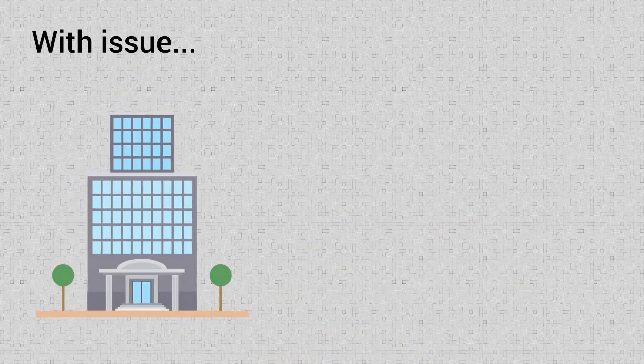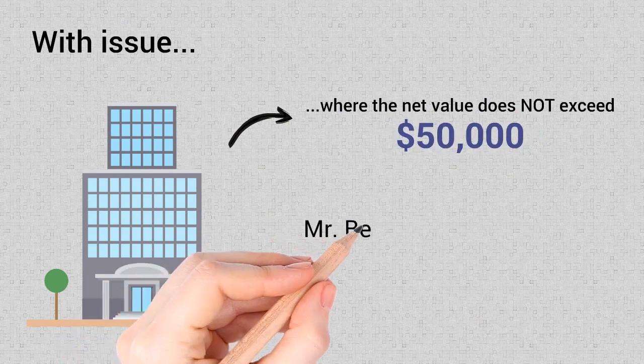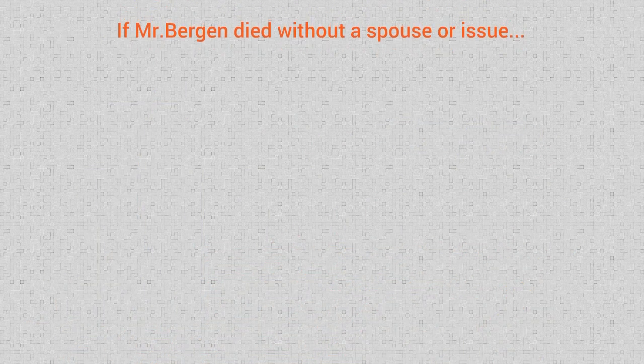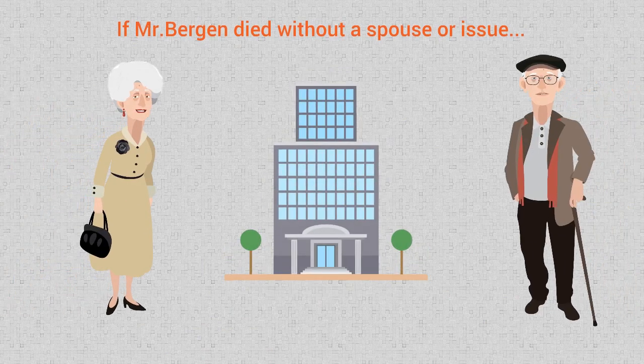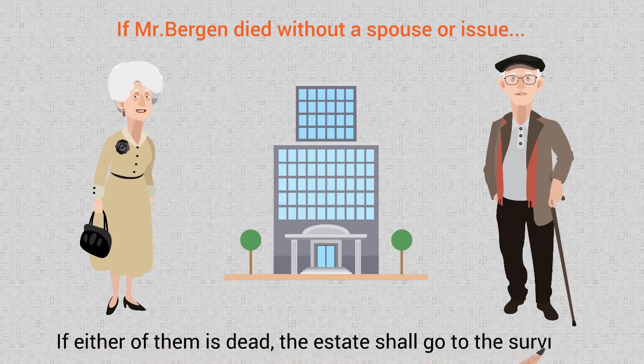Usually, Mr. Bergen's surviving spouse is legally entitled to the estate with no issue. With issue, Mr. Bergen's estate, where the net value does not exceed $50,000, will go to his surviving spouse. If Mr. Bergen died without a spouse or issue, his estate will go to his father and mother in equal shares if both are living. If either of them is dead, the estate shall go to the survivor.